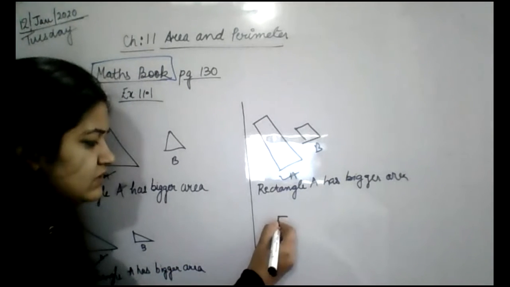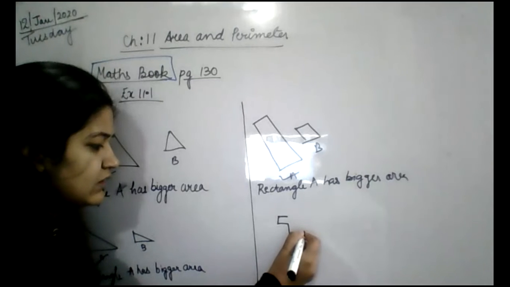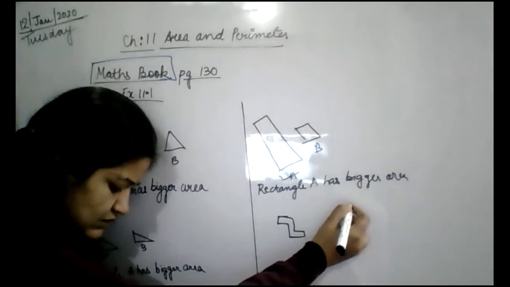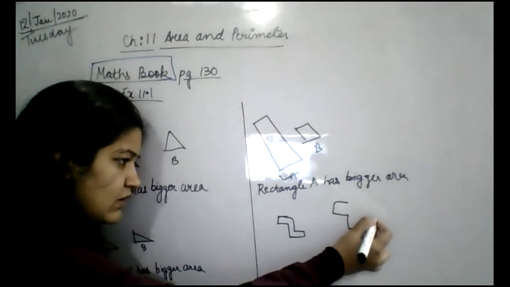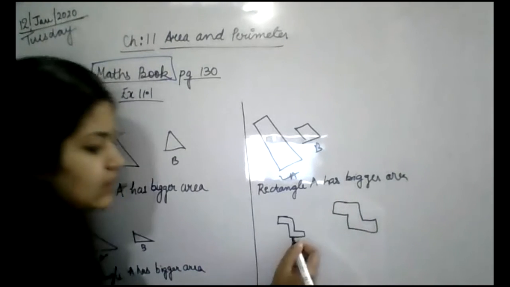Okay. Now see this one like this and like this. So which has bigger area?